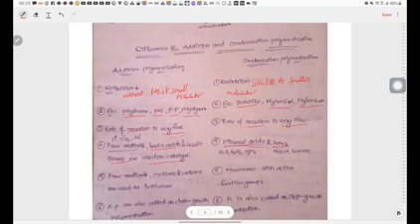Mineral acid examples are HCl, sulfuric acid, H3PO4, and base examples: sodium hydroxide, potassium hydroxide, magnesium hydroxide, etc. Next, fifth one, free radicals, cations, anions are used as initiators in addition polymerization, whereas in condensation polymerization, monomers with active functional groups are used.